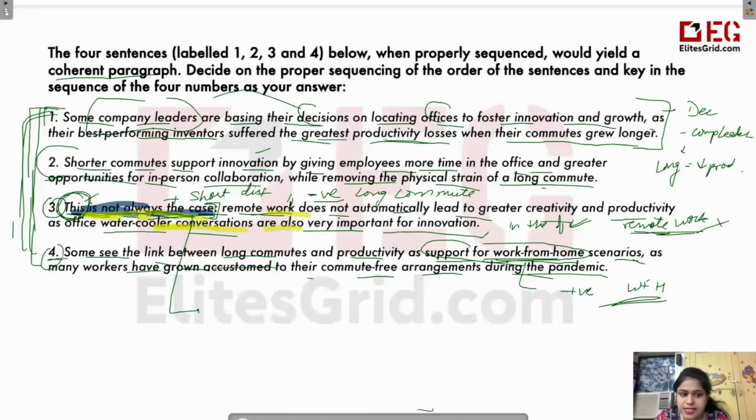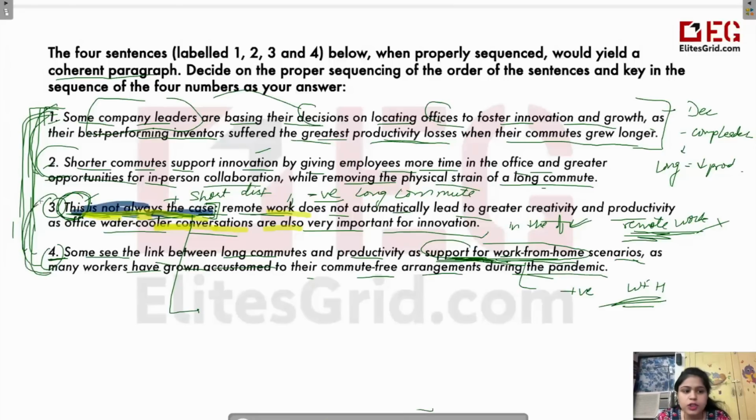And the fourth sentence is telling us about the positive aspect of working from home. It is supporting work from home. And the third point is criticizing work from home. तो और ये दोनों sentences work from home से related नहीं है. First or second, they are talking about short distance or long distance. They are talking about how shorter distances are better, long distances affect your productivity.